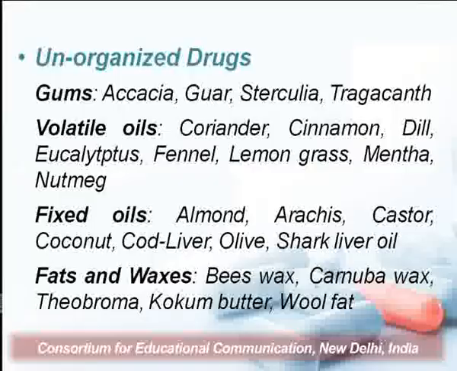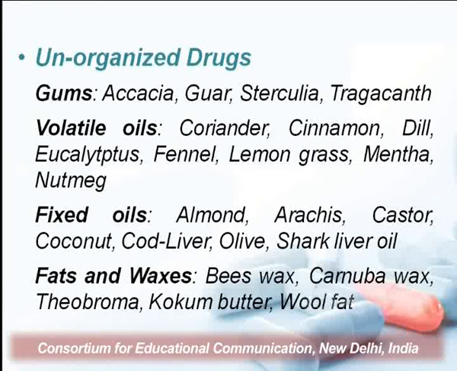Now the unorganized drugs, as we discussed, do not have any cellular structure, but these are obtained from plants, and they are obtained as juices, oils, or exudates, or gums. And the common examples for gums are acacia, guar gum, sterculia, or tragacanth gum. Various volatile oils are obtained from the fruits of coriander, cinnamon, dill, eucalyptus, and so on. Similarly, fixed oils are obtained from almond, arachis, that is commonly known as mungfali. Almond is badam, castor is arandi, and coconut, cod liver oil, and shark liver oil.